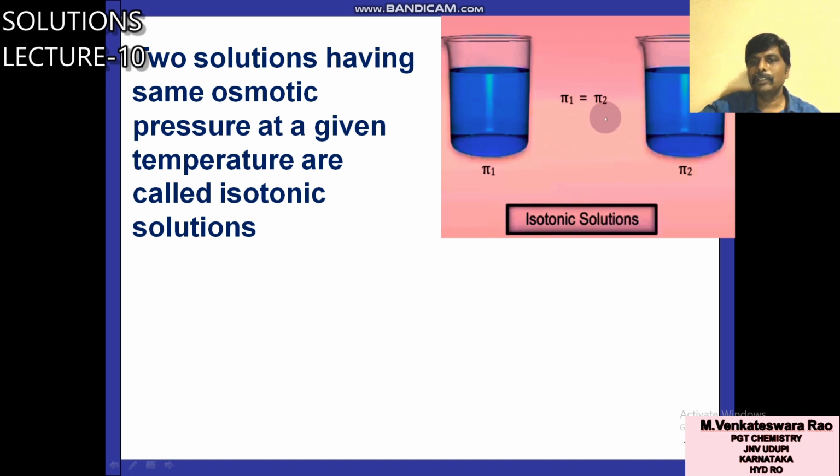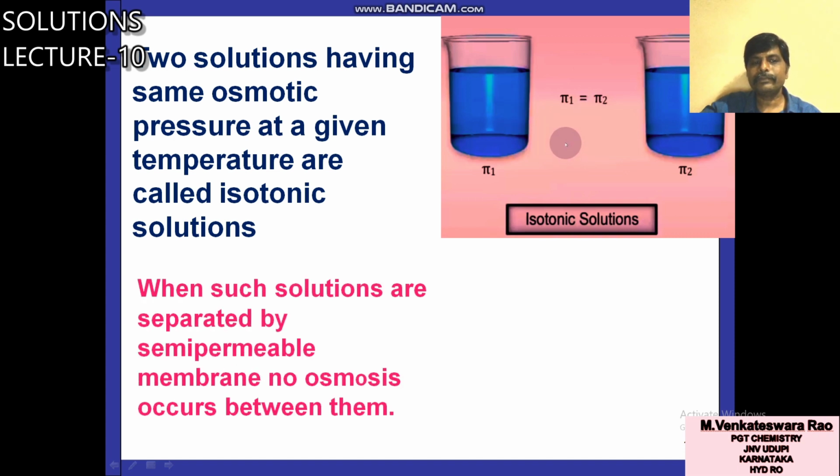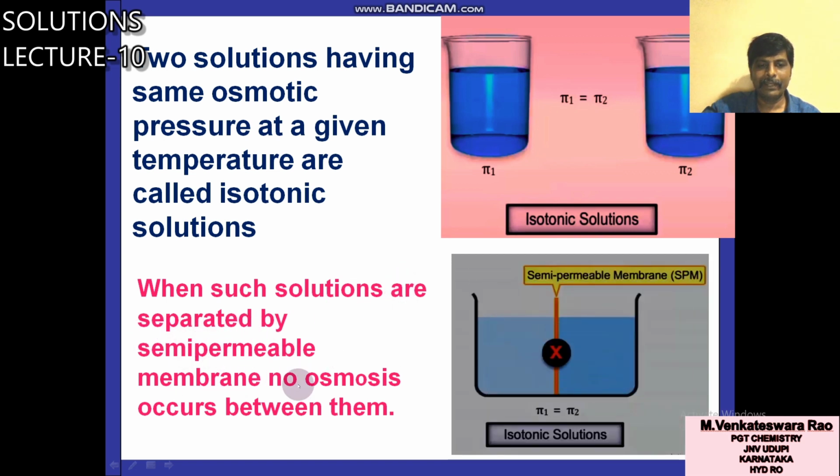If these two solutions are joined through a semi-permeable membrane, how will the solvent flow? From this side to that, or the other way? No movement. When such solutions are separated by a semi-permeable membrane, no osmosis occurs between them. One solution has pi 1, the other pi 2, both separated by a semi-permeable membrane.